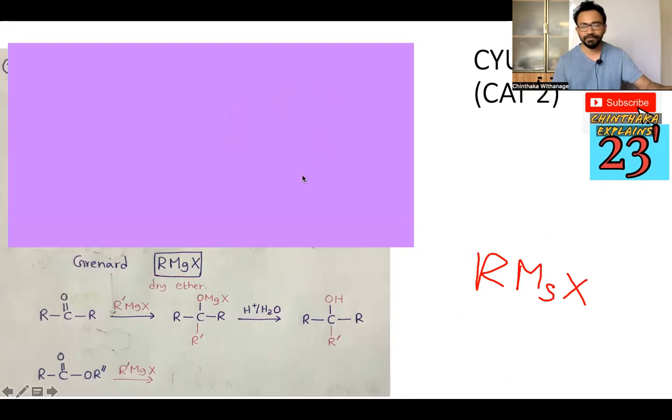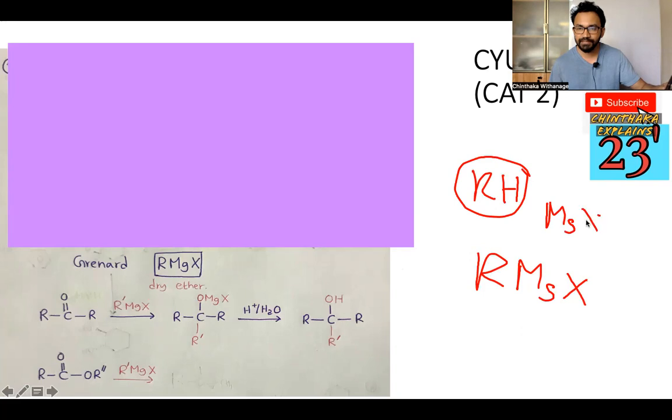It means if you provide any H2O, even a little water, it becomes RH and the Mg part is released as MgXOH. Mg always tries to attract to the most electronegative atoms.